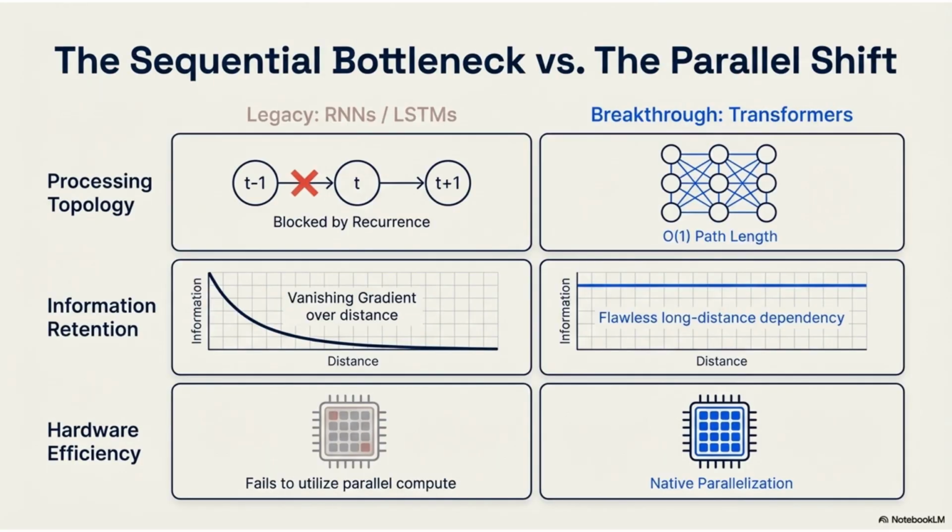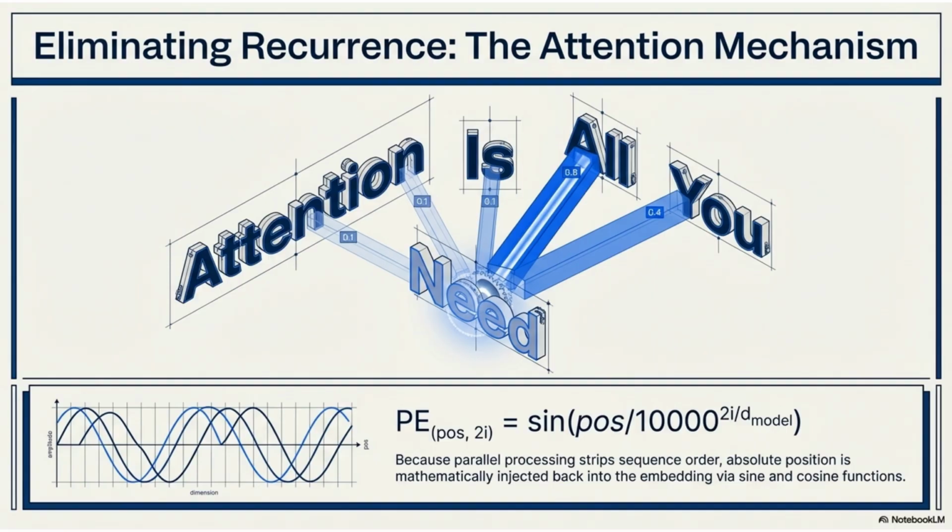Transformers solved the sequential bottleneck of earlier models like RNNs. While legacy models were blocked by recurrence, transformers achieved an O(1) path length, improving information retention over long distances and enabling native parallelization for better hardware efficiency. The breakthrough came with the attention mechanism. By eliminating recurrence, parallel processing was enabled.